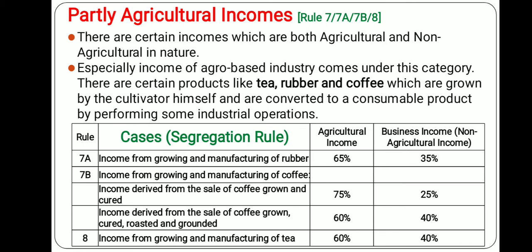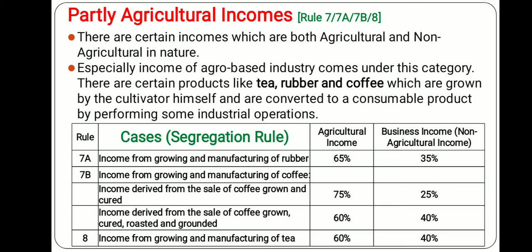Similarly, rule 8 covers income from growing and manufacturing of tea, where 60% is agricultural income and 40% is business income. Now you see, these are the specific guidelines: if the income is from tea, rubber and coffee business, then accordingly we decide how much will be agricultural income and how much non-agricultural or business income. But what about rule 7?